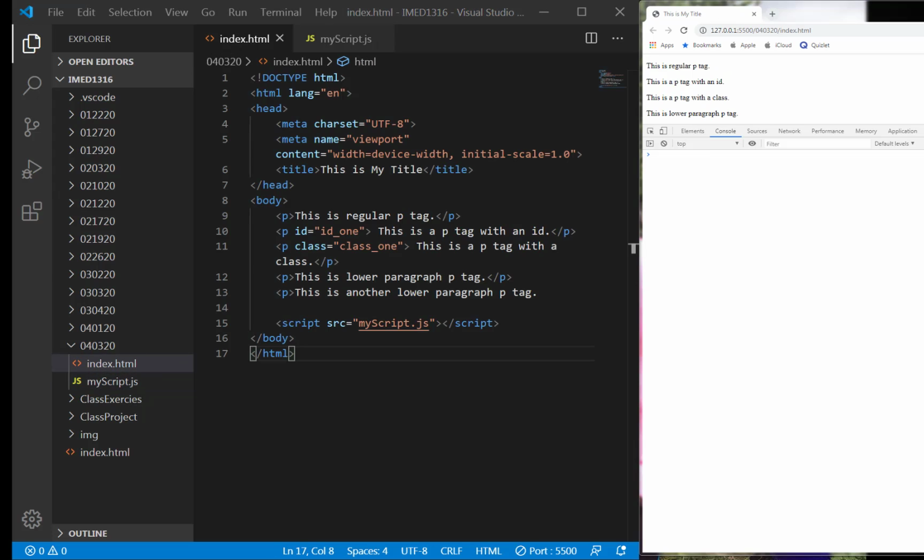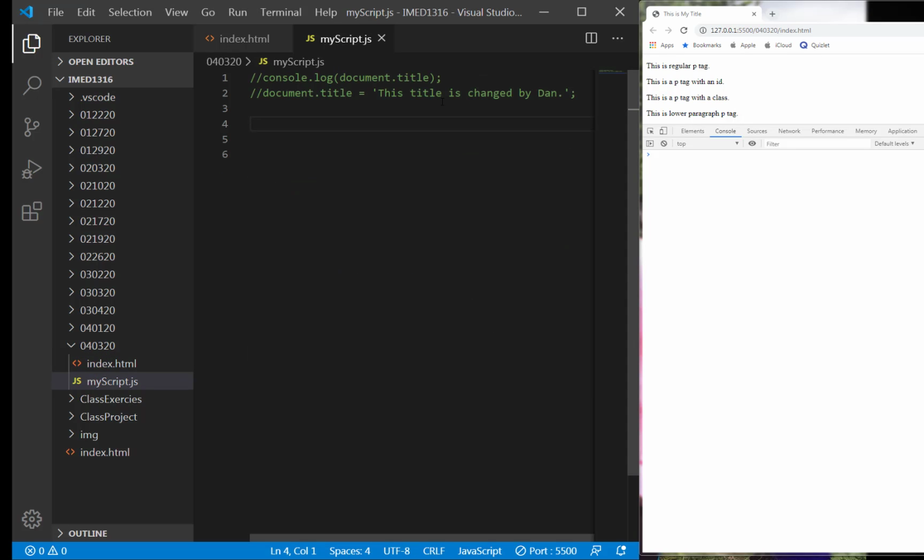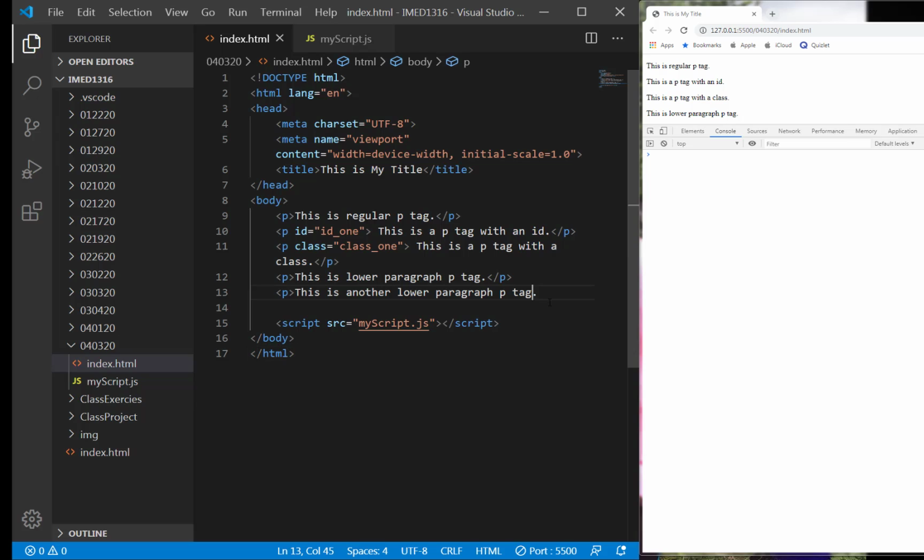So this is our index page, and this is what I put on here. I was talking about how you can change the title with it, and I commented it out because we're going to talk about other code. If you want to, put a / in front of it. This is in the script, and this is where we left off from the first video. I just want to make sure you do that.